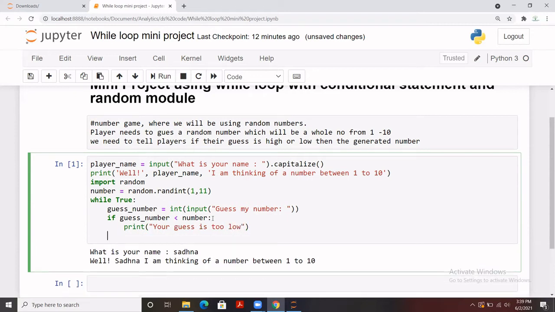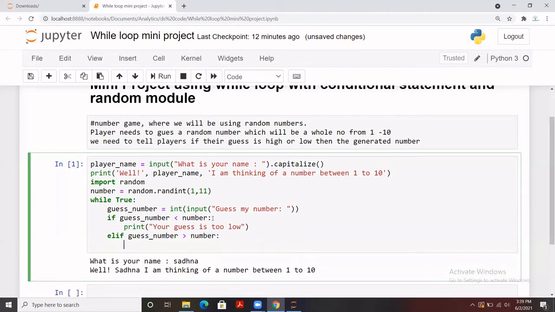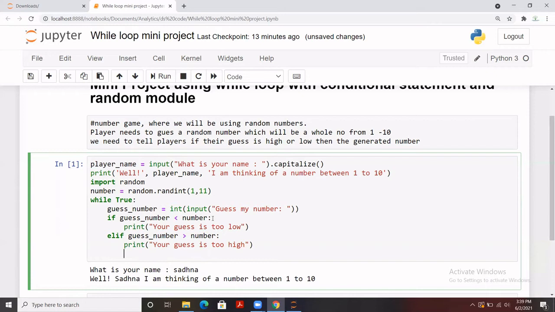The other condition will be if guess number is greater than the number, so we are going to display that your guess is too high, something like this, right? So that the user can understand what would be the range in which I need to make the new guess.